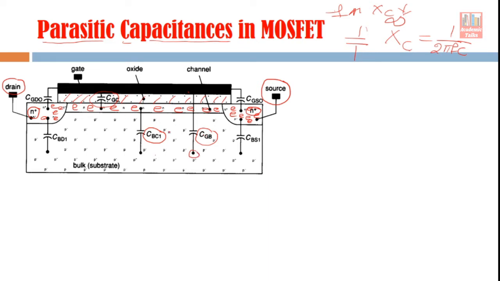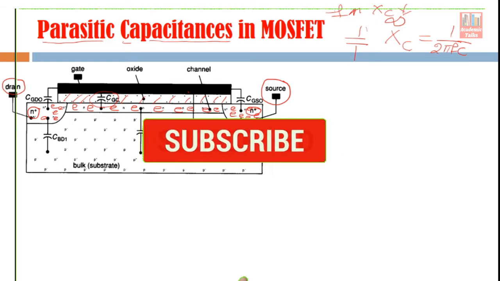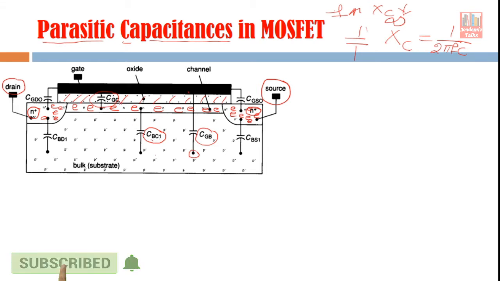So these are three different capacitive components which are connected to your gate terminal, right? And what is the value of these capacitive components? That keeps on changing depending on the situation of the channel, because one terminal of these capacitances is the channel. Channel is one terminal. Here is channel and bulk. Here is channel and gate.